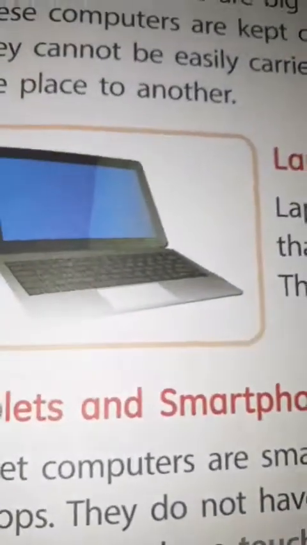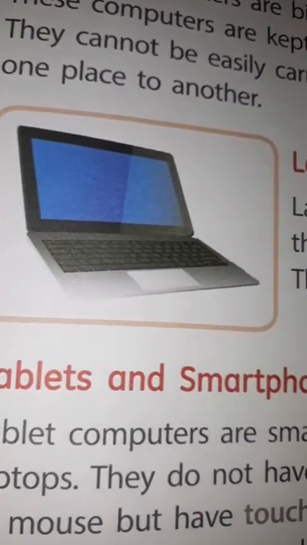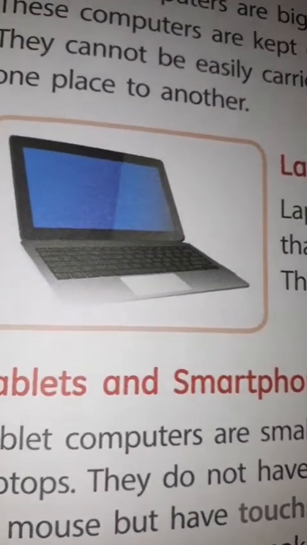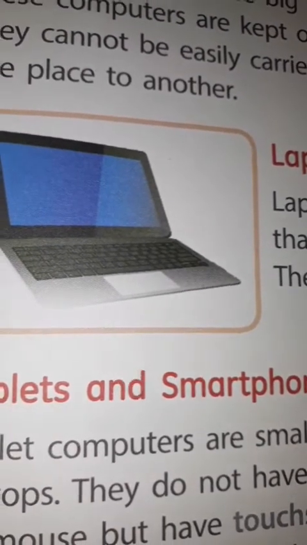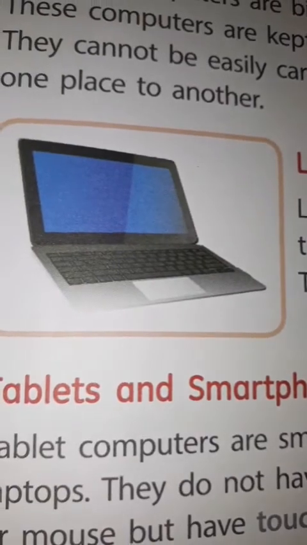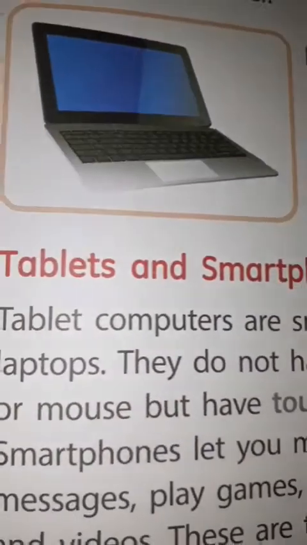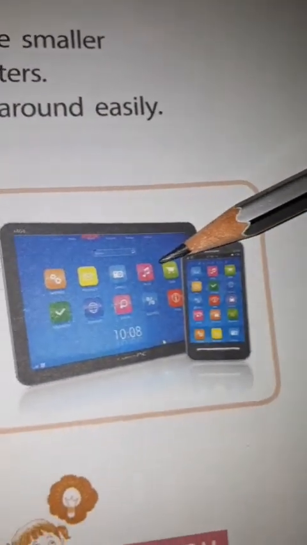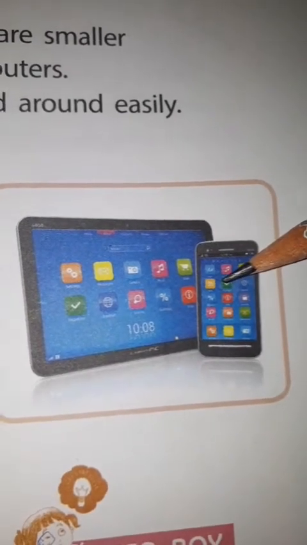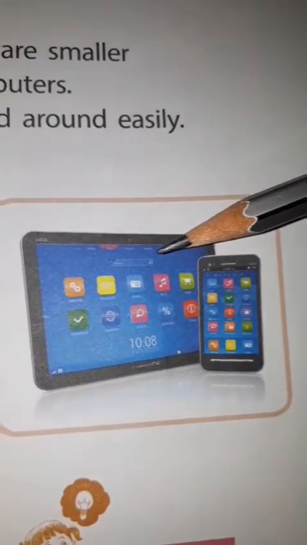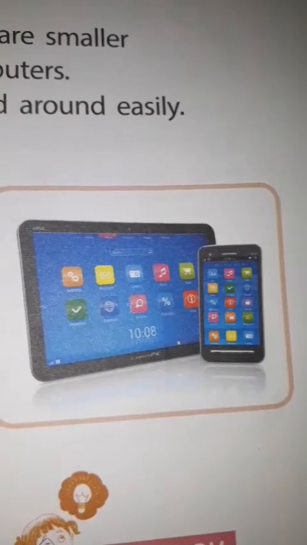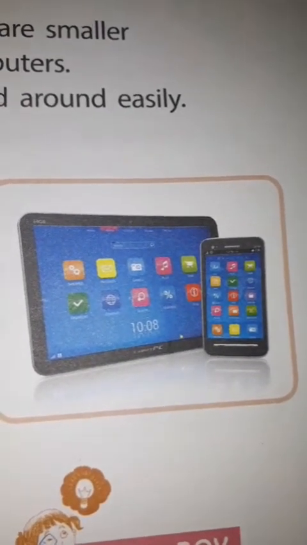See this next type of computer, that is the laptop. Children, laptops are smaller than desktop computers. They can be carried around easily. And see this tablet and mobile phone. Tablets and mobile phones are smaller than laptops. They do not have a keypad or mouse but have touch screens.